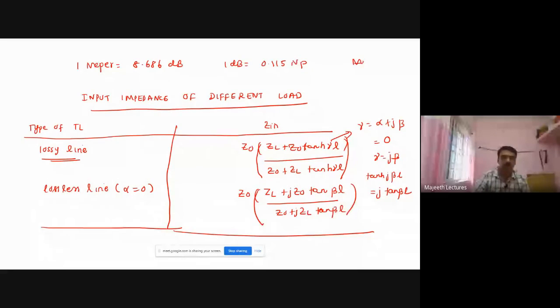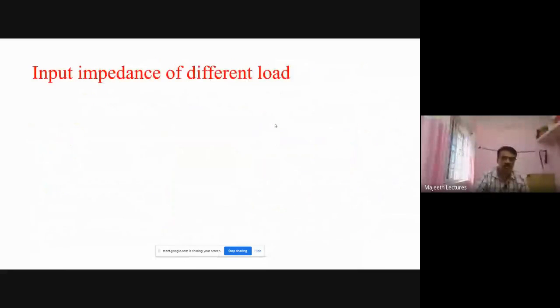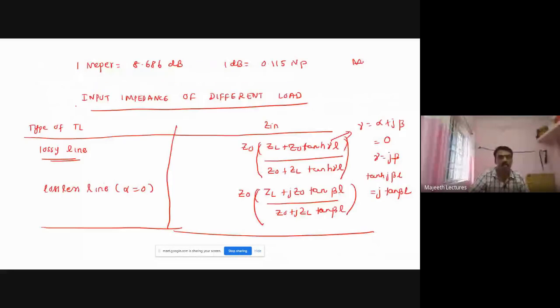Fine. Next, input impedance for a different load. Next thing we have to remember is, if a line is lossy, here I don't talk about the load, right? Simply consider the line is lossy. Here the line is lossless. That's what I have done, right?